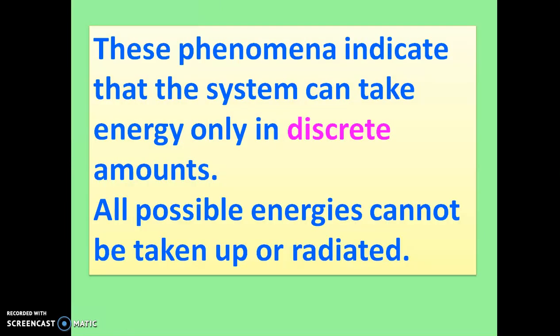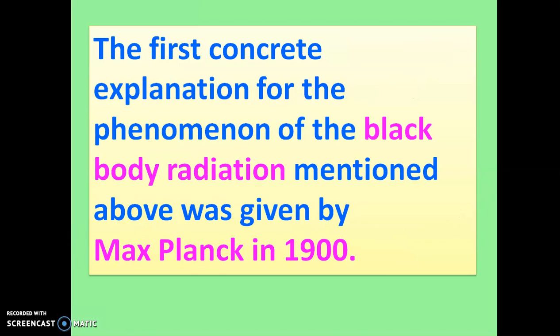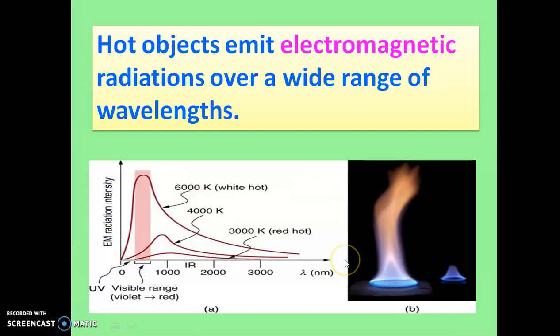So this phenomenon indicates that the system can take energy only in discrete amounts, and all the possible energies cannot be taken up or radiated. The first concrete explanation for this phenomenon of black body radiation mentioned above was given by Max Planck in 1900.